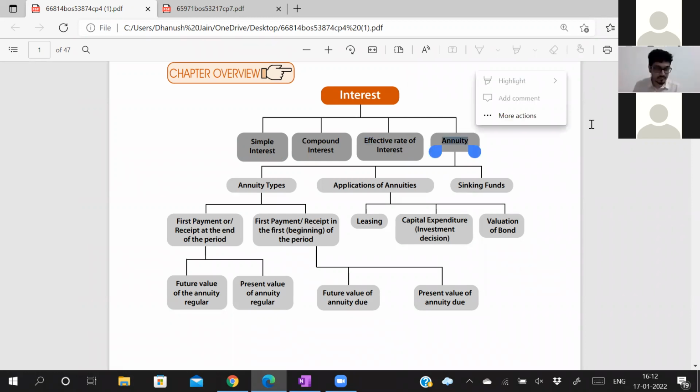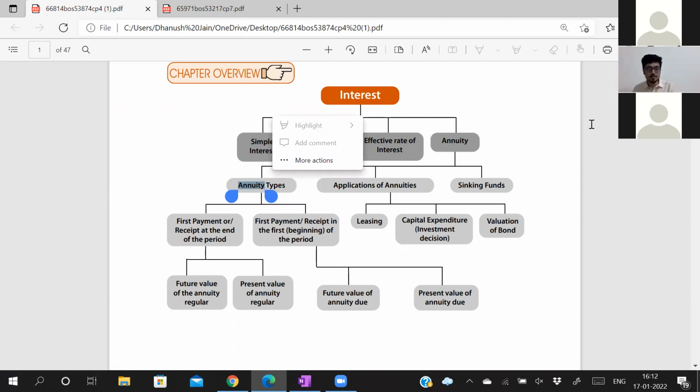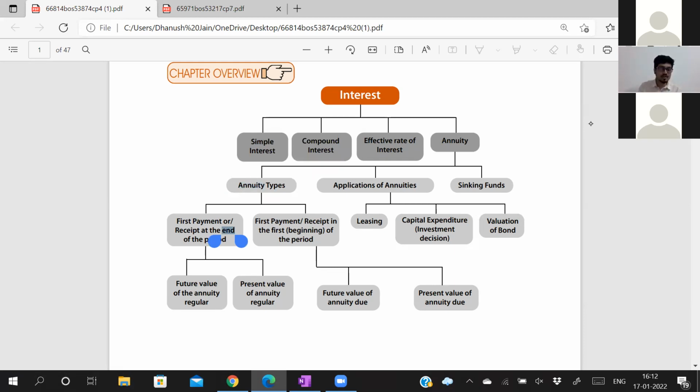Now in annuity, first we saw 2 types of annuity. One is payment at the end, which is called regular or ordinary annuity. Or if you are making the first payment at the beginning of the period itself, it is called annuity due or annuity immediate. Now we saw the formula for future value and present value in both cases. We saw those 4 formulas. We did some 10 sums. Now applications: valuation of bonds, sinking fund, and leasing we have seen.